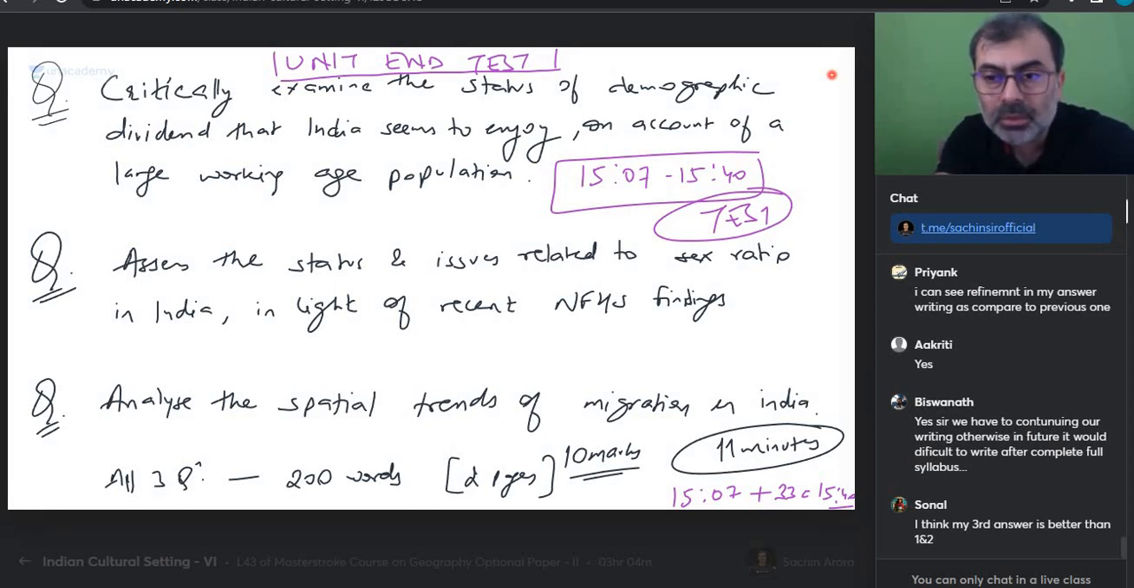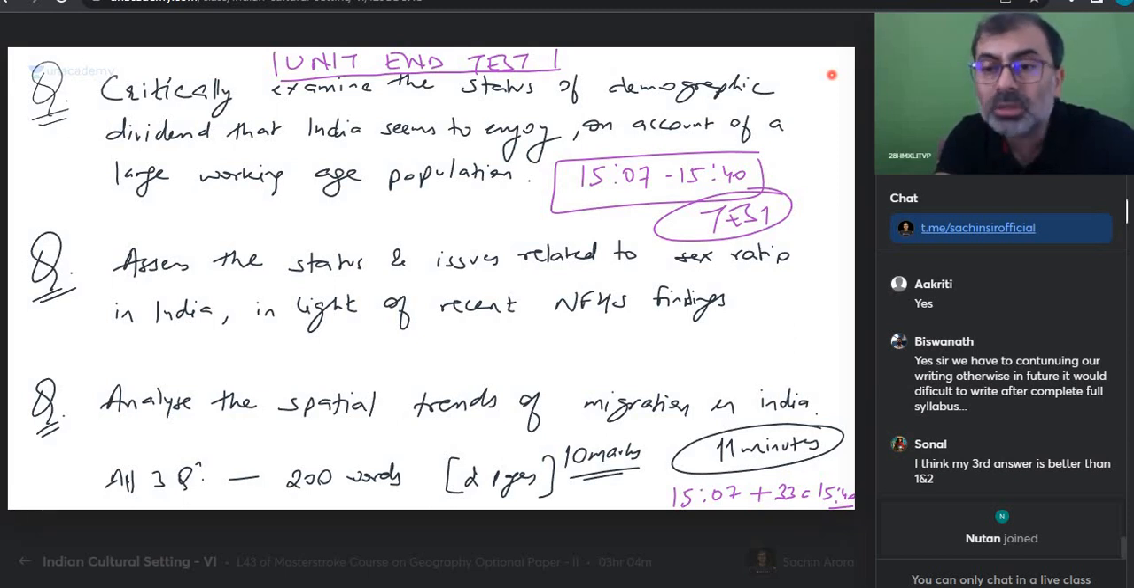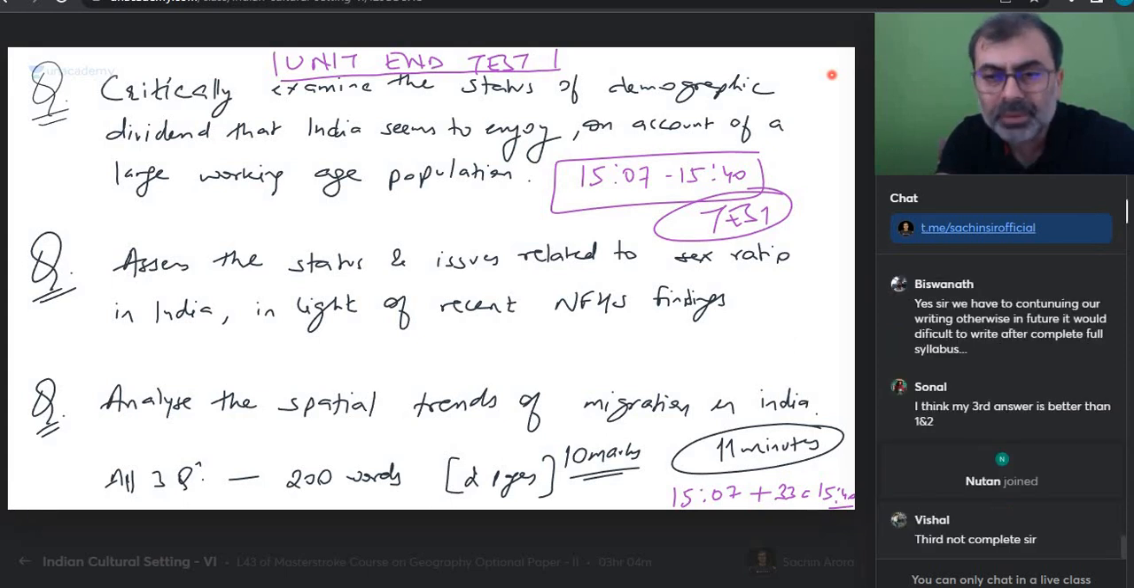Okay, my first answer looks good, but it took around 15 minutes. Okay, Shantanu, cold start is your challenge. I can see refinement in my answers. Perfect. Vishwanath, yes, sir, we have to continue writing. Otherwise, in future it would be difficult. We'll see that. I think my third answer is better. Okay, Sonal, that's great. Third is not complete.